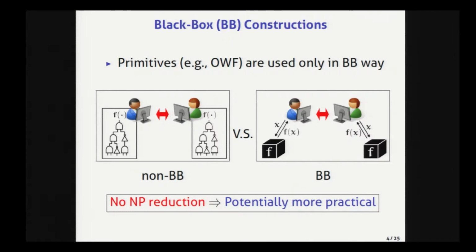Then, an approach toward a practical MPC protocol is black box construction. In black box construction, cryptographic primitives are used only in a black box way. Because of this, black box construction has a nice property: no NP reduction is used in the protocol. So, because of this nice property, black box construction is potentially more efficient than non-black box ones. And so black box construction is considered to be an important step toward a practical MPC protocol.